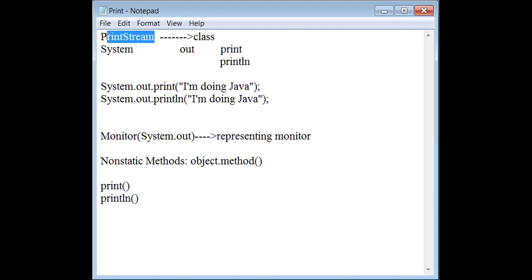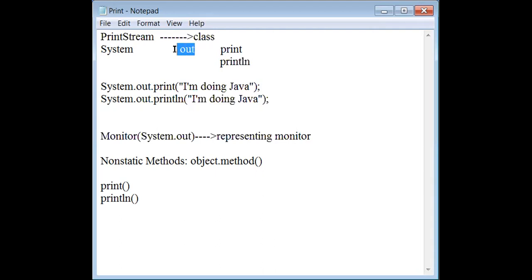Okay, it is playing a dual role. Out itself is an object. System dot out is an object, but not like that. It is playing dual roles. Just listen to me. Out is playing dual roles. You understood? Two roles it is playing.